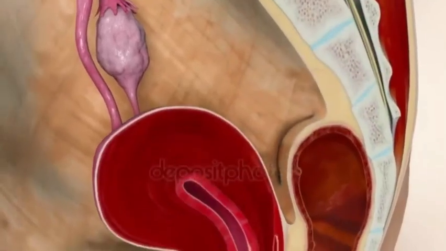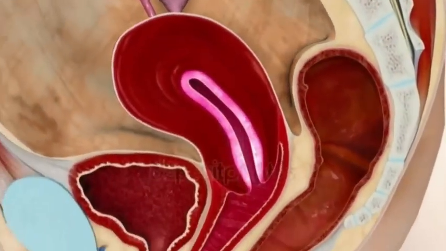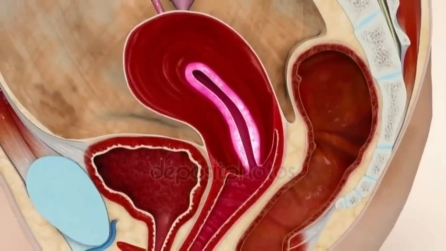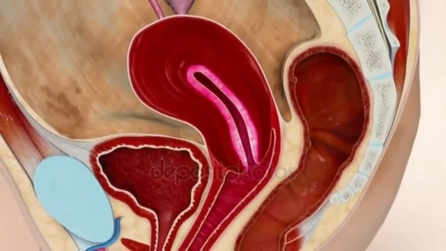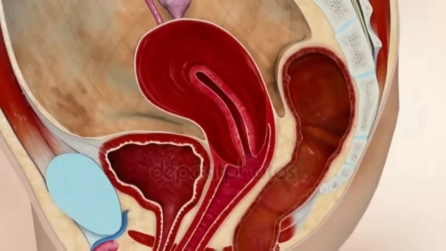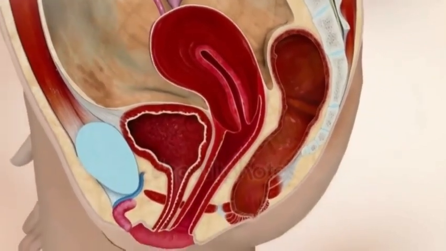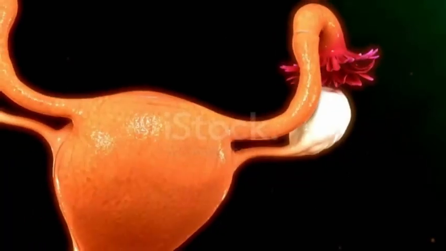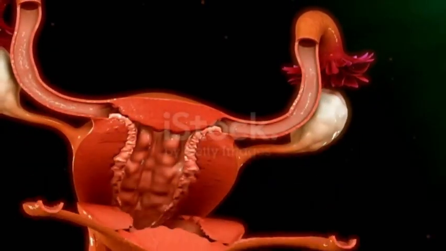Uterus. The uterus, or womb, is the major female reproductive organ of humans. One end, the cervix, opens into the vagina. The other is connected on both sides to the fallopian tubes. The uterus is a pear-shaped muscular organ.